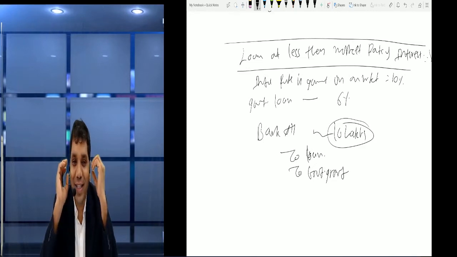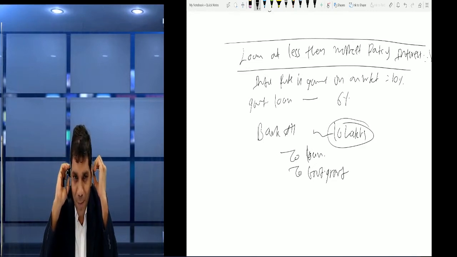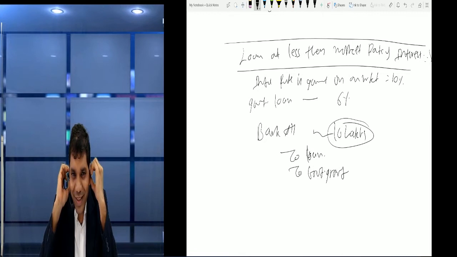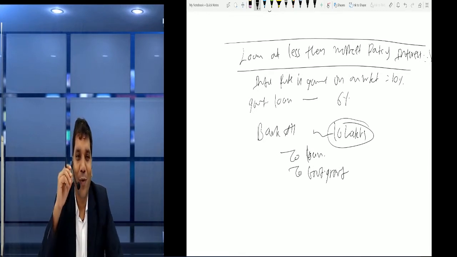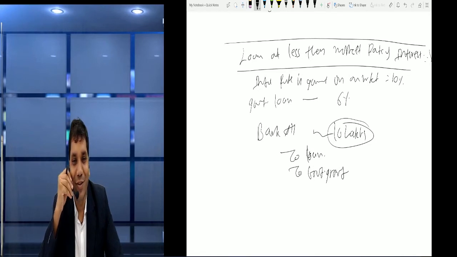Now how to bifurcate it? So friends, you have to understand financial instruments, which says that you should give a clear picture for all types of your transactions, all financial transactions.